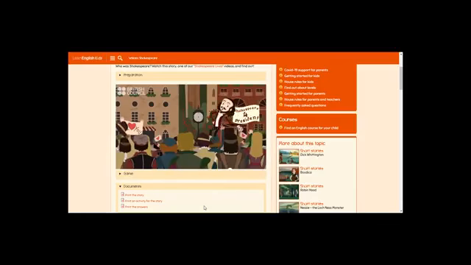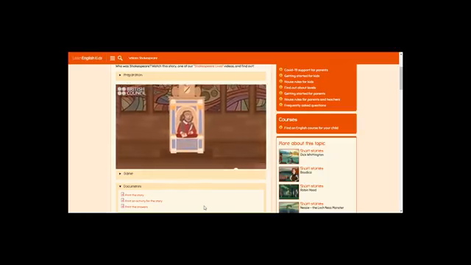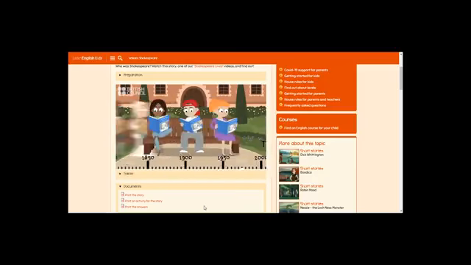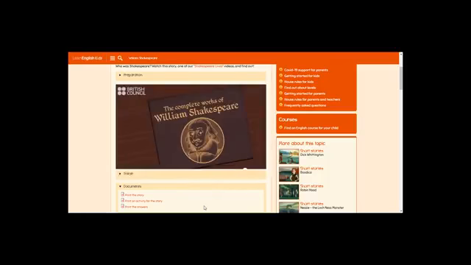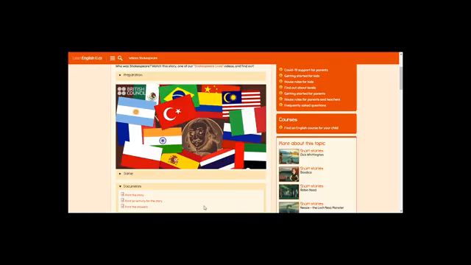William became rich and famous. He had houses in London and in Stratford. He died when he was 52, on April the 23rd, 1616. His plays and poetry were very popular 400 years ago, and they are still popular today. People all over the world love his work because he wrote wonderful stories about very interesting people.